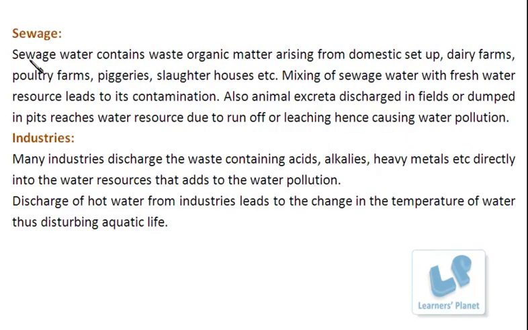You can see that in sewage water, the waste organic matter is added into the water from the domestic setup or from dairy farms, poultry farms, piggeries, slaughterhouses and so on.